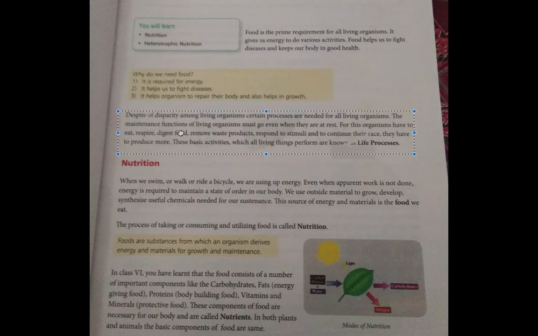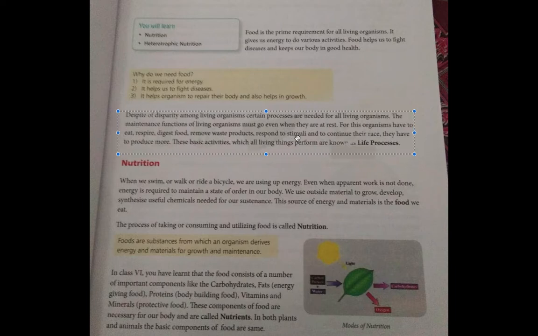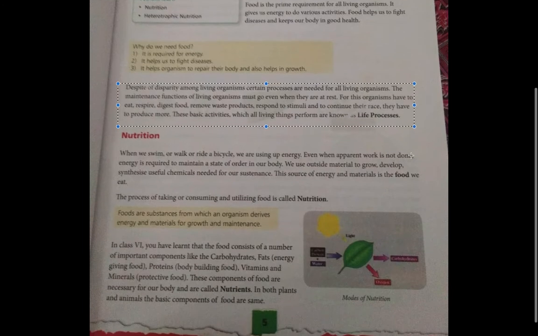For this, organisms have to eat, respire, digest food, remove waste products, respond to stimuli, and to continue their race, they have to reproduce. These basic activities, which all living things perform, are known as life processes. So, the definition of life processes is: the basic activities like eating, respiration, digestion of food, removing waste products, responding to stimuli, and reproduction, which all living things perform, are known as life processes.